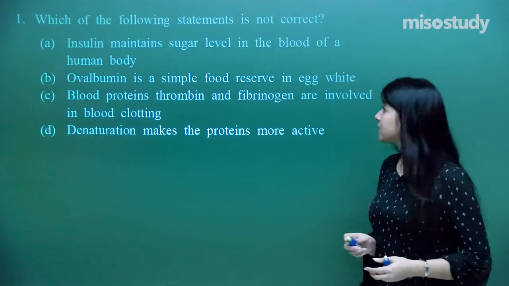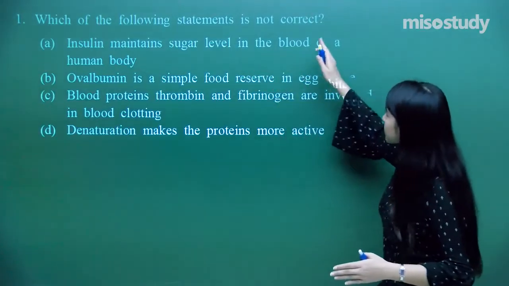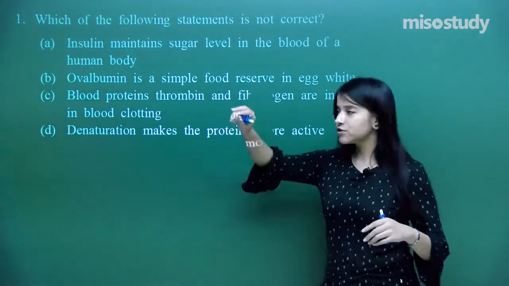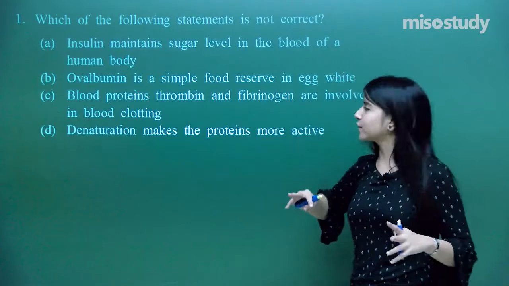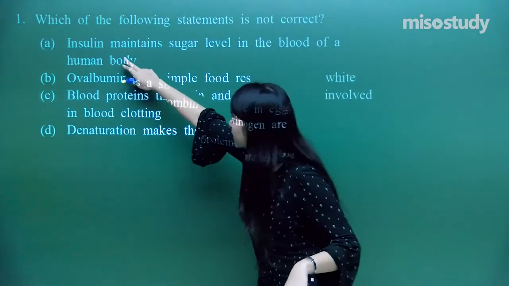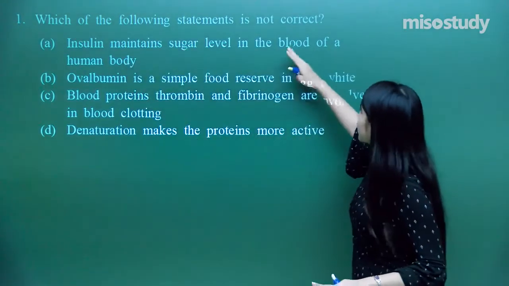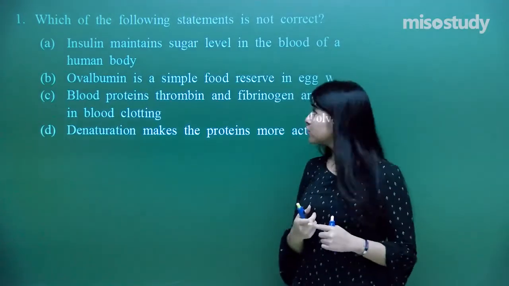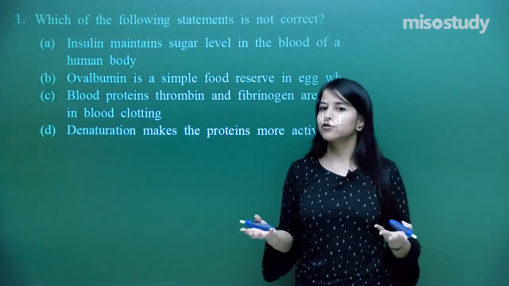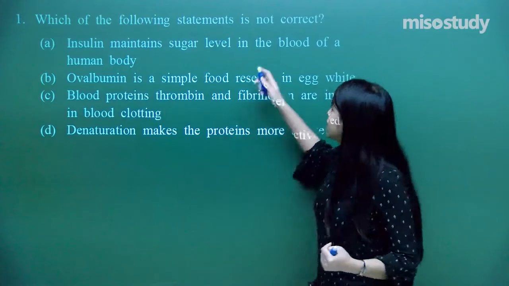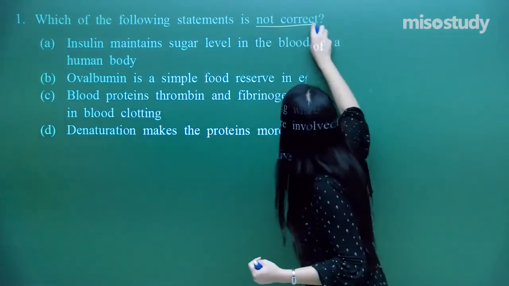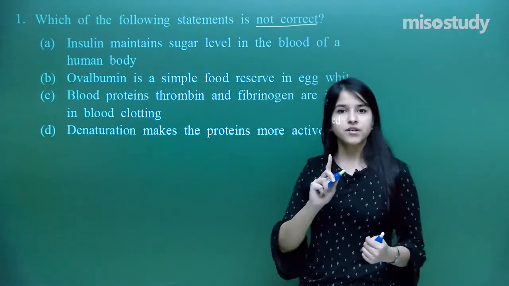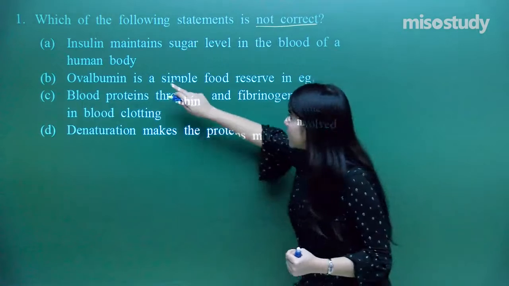Now the first question says, which of the following statements is not correct? I need to analyze each and every statement. Let us take the first statement: insulin maintains sugar level in the blood of human body. We all know that insulin actually maintains the blood sugar level, that is a hormone. I need to find out what is not correct, so read the question carefully every time.